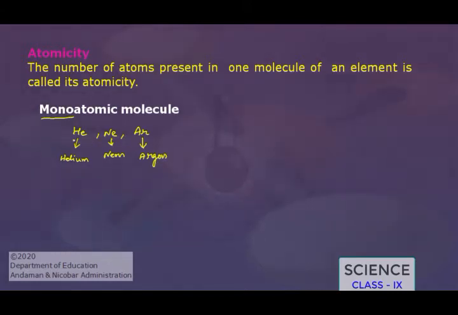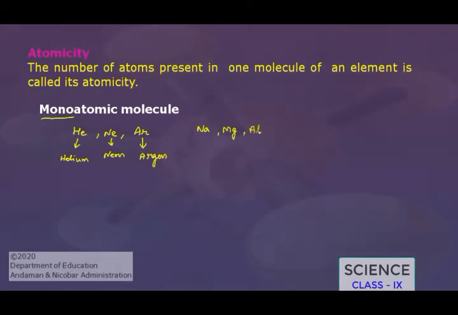Children, note here that the symbol of helium is written as He. Similarly, the molecule of helium has also been written He. So the helium atom and the helium molecule both will have the same symbol or same formula, we can say. Apart from noble gases, metals such as sodium, the symbol of sodium is Na, the symbol of magnesium is Mg.